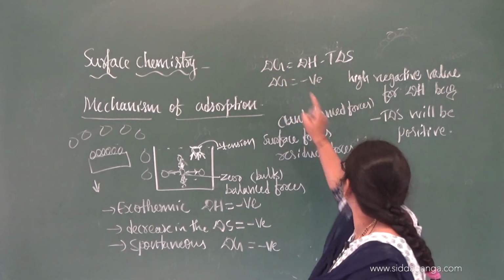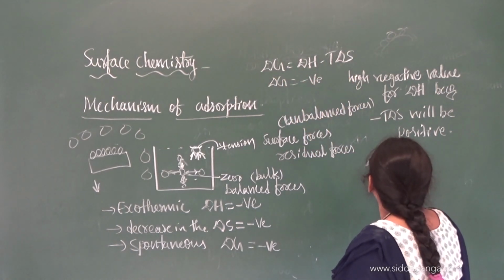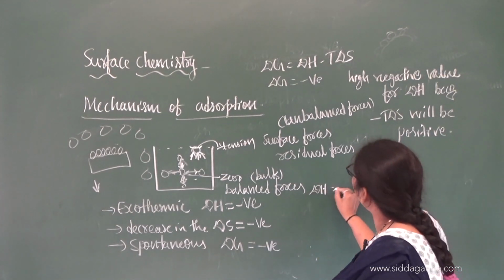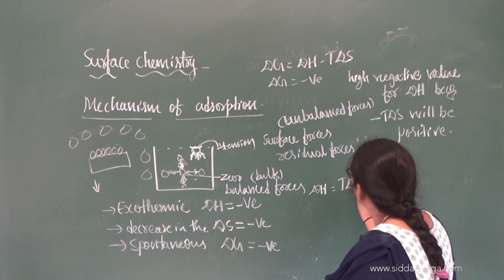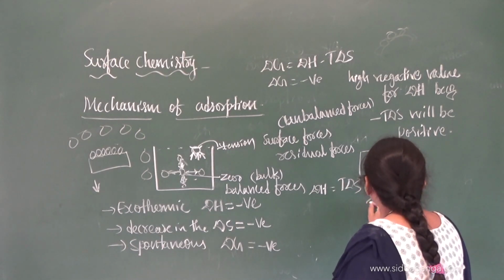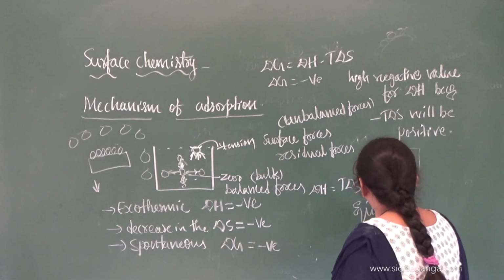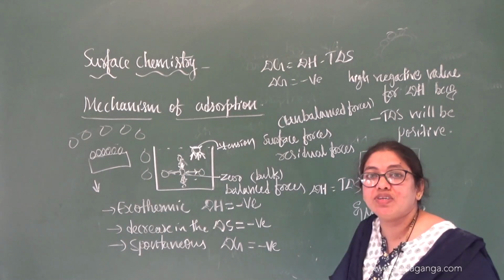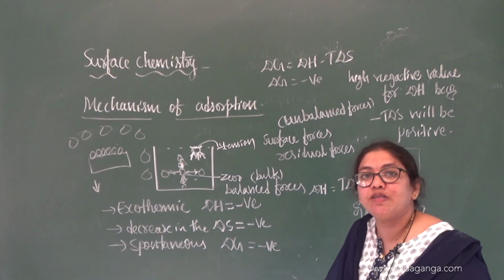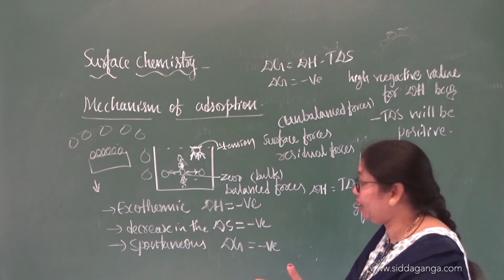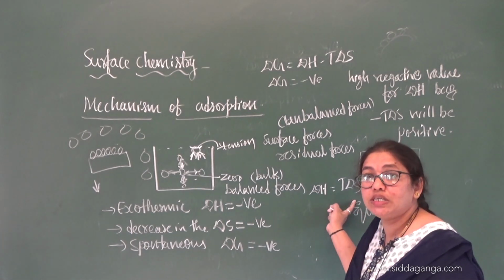Then what happens to delta G? Delta G will become 0. When will it become 0? When delta H is equal to T into delta S, it will become 0. So what is the meaning of this? It means that the state called equilibrium has been reached. The equilibrium state has been reached when delta G is equal to 0. When will this happen? When delta H is equal to T into delta S.